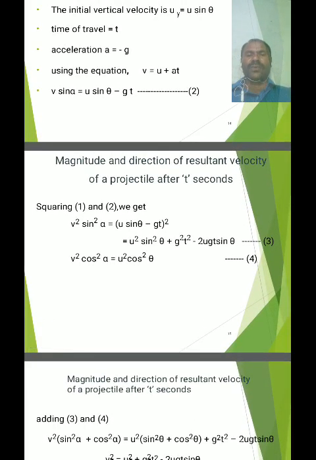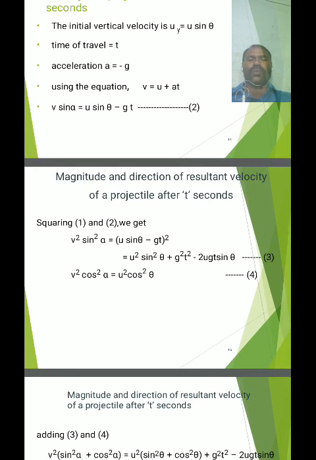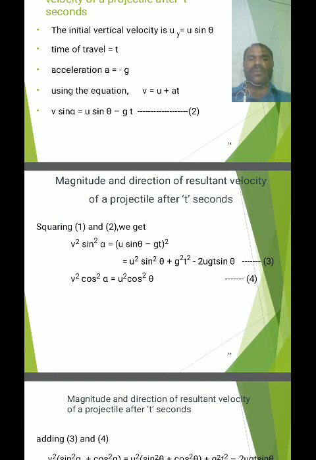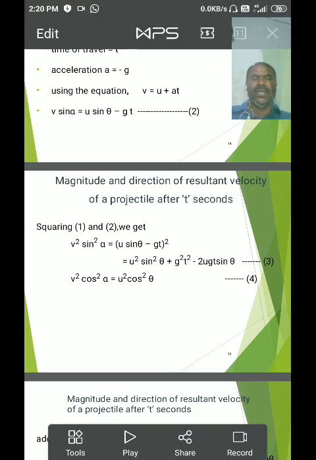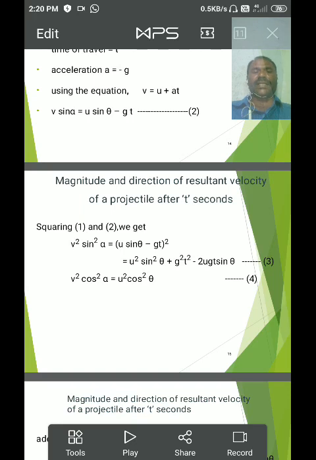Squaring equations 1 and 2, from equation 2 we get v square sin square alpha = (u sin theta minus g t) whole square. Expanding using the (a minus b) whole square formula, where u sin theta is a and g t is b, v square sin square alpha = u square sin square theta + g square t square minus 2 u g t sin theta.